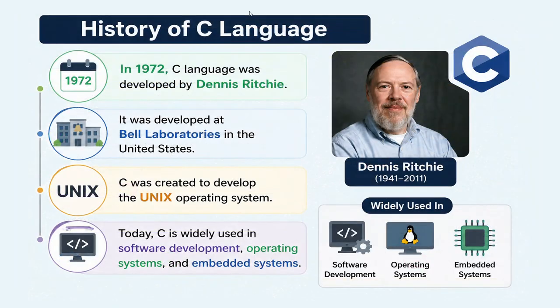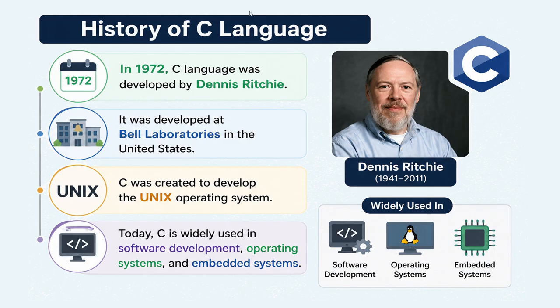Next topic is history of C language. C was developed in 1972 by Dennis Ritchie. He developed C at Bell Laboratories in the US. The main purpose of creating C was to develop the Unix OS.